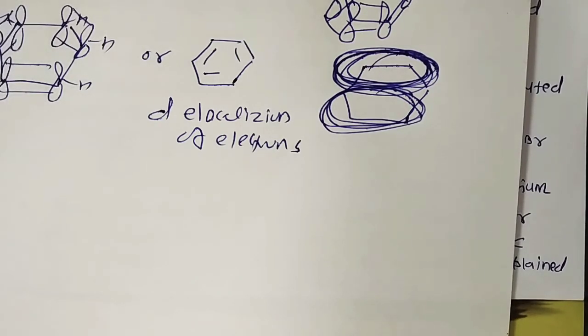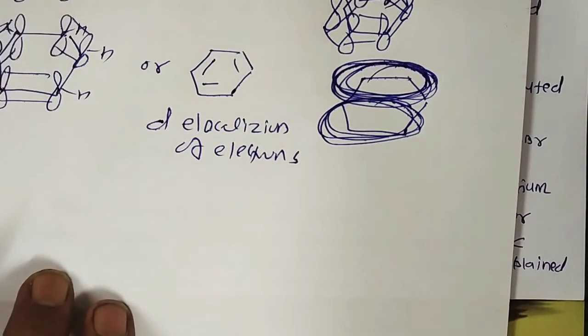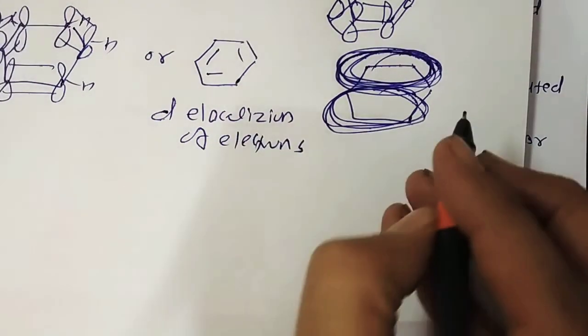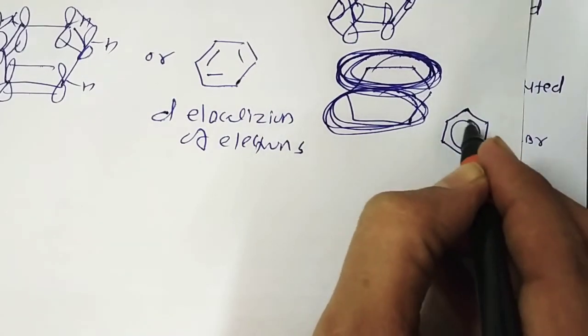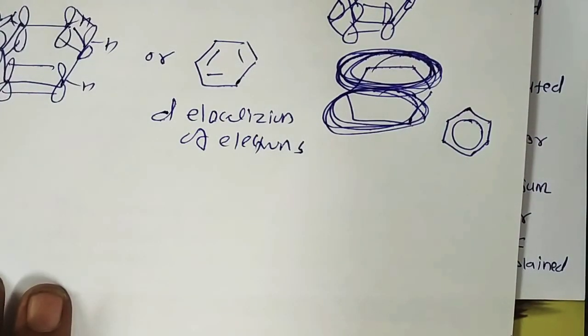Further, due to the delocalization of electrons, benzene is nowadays shown by a circle, where the hexagon represents the six carbon atoms and the circle represents the six completely delocalized electrons.